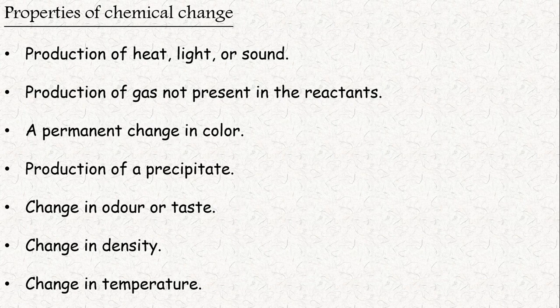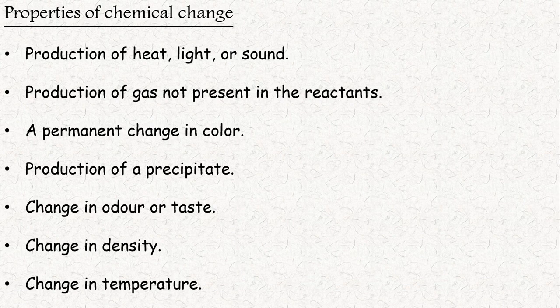And production of gases that are not present in the reactants. It means before the chemical change, there is no gas. And next, there is a permanent change in color in the chemical change. Once the color has changed, it can't retain its original color.